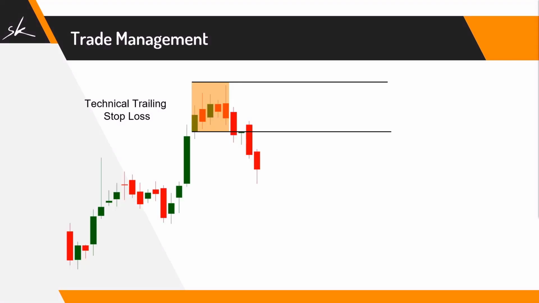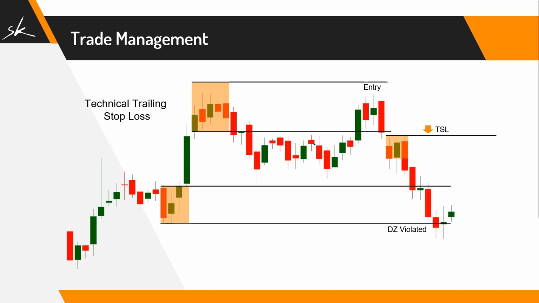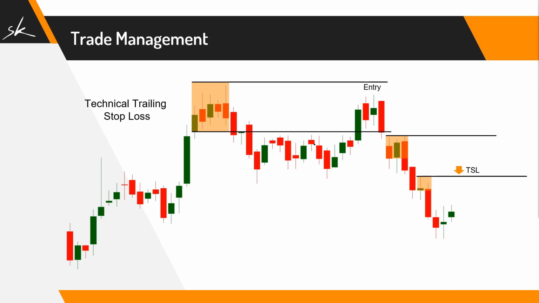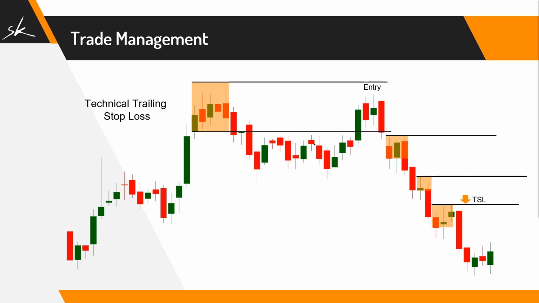In case of a supply zone, we take entry when price retraces back to the supply zone. After entry, we will identify the opposing demand zone. Once the demand zone is violated, we will identify the newly formed supply zone and revise the stop loss to the distal line of this supply zone. On violation of another demand zone, the trailing stop loss will be revised to the next supply zone distal line. On every demand zone violation, we will keep revising the stop loss to the distal line of the most recently formed supply zone. This will continue until prices reach our target or hit the trailing stop loss.